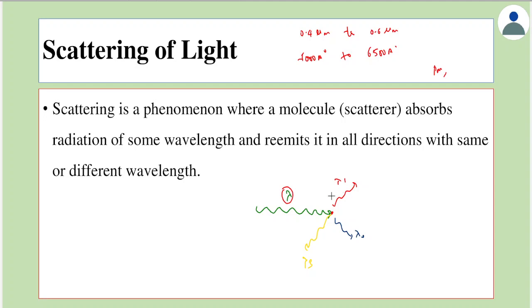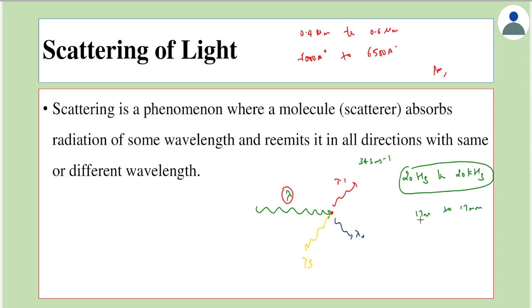In case of sound, scattering is more visible because the human range of sound to be heard is between 20 Hz and 20 kilohertz. So this is the range of audible frequency. Assuming that sound travels with a speed of 343 meter per second, this corresponds to a wavelength of 17 meter to 17 millimeter.